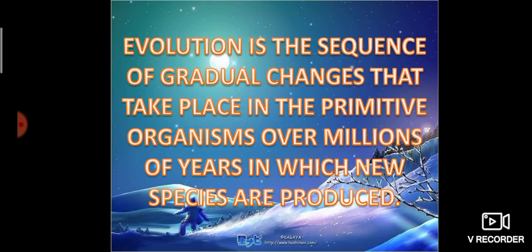So evolution is the sequence of gradual changes that takes place in the primitive organism over millions of years, in which new species are produced.